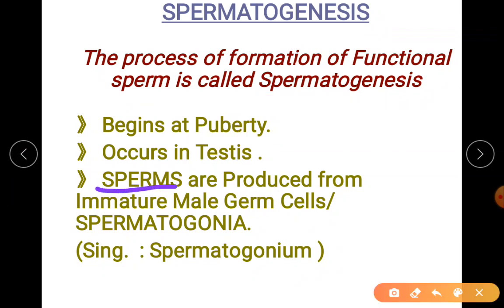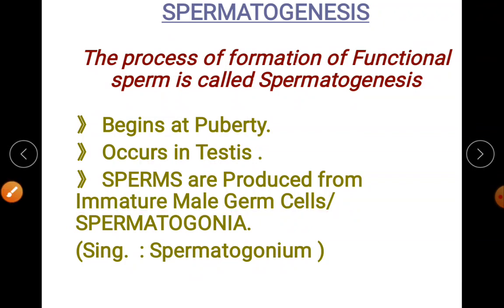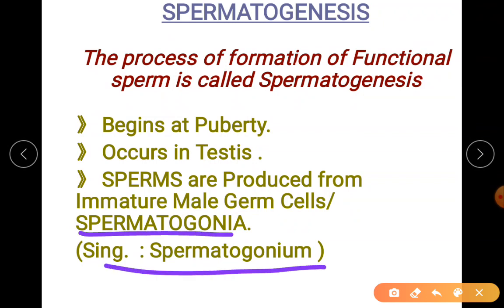How are these sperms produced? It is produced from spermatogonia, singular spermatogonium, also called immature male germ cell. Immature male germ cell produces mature sperms. I hope the words are clear to you. That's why I've written here spermatogonia, singular spermatogonium.